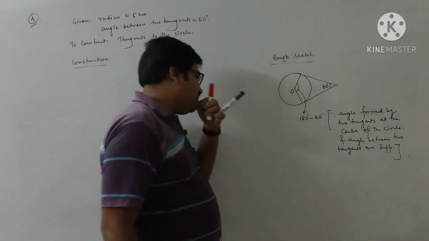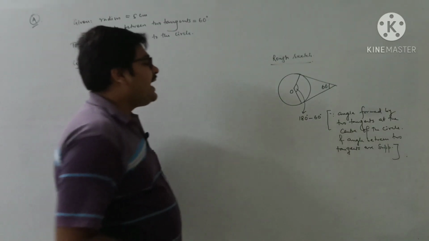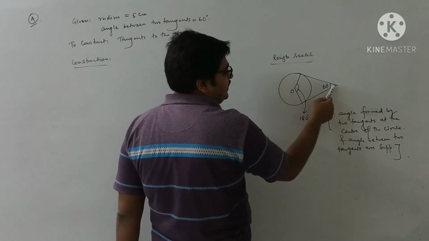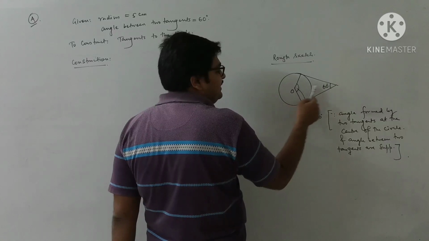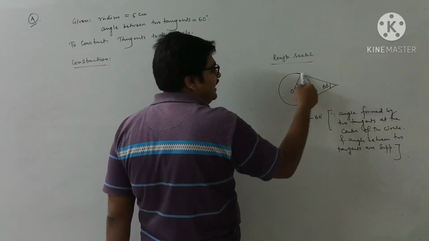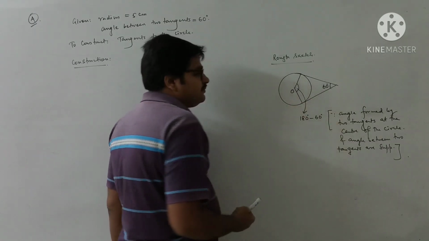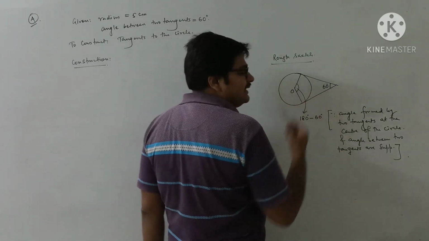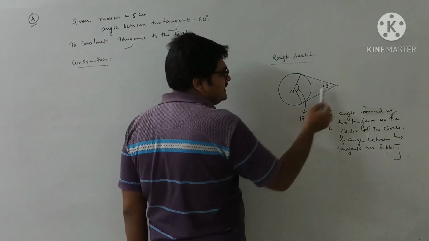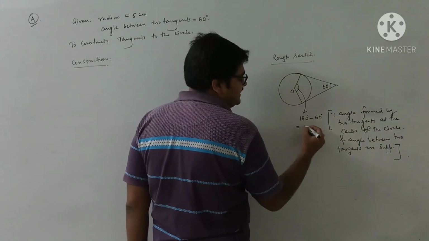We have learned this property in the circle chapter: the angle between two tangents and the angle formed by these two tangents at the center of the circle are supplementary. So their total value is 180 degrees. We have learned it. So this is 60 degrees, which means this will be 180 degrees minus 60 degrees.